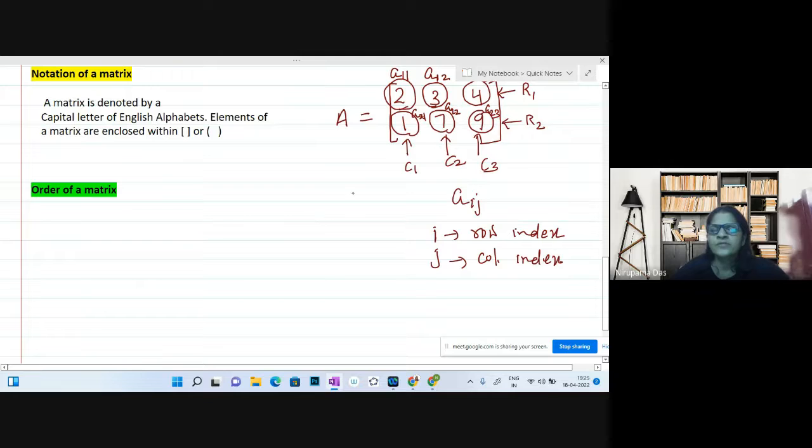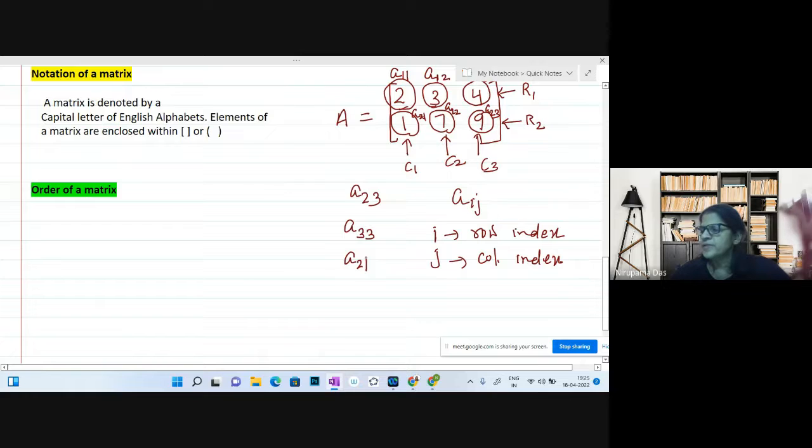So whenever we write A23, it means the element present in the second row and third column. Whenever we write A33, the element present in the third row and third column. A21, the element present in the second row and first column. Every time the row index comes first, then the column index comes next.